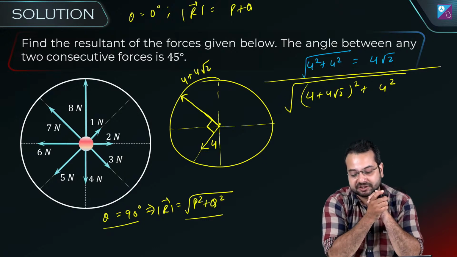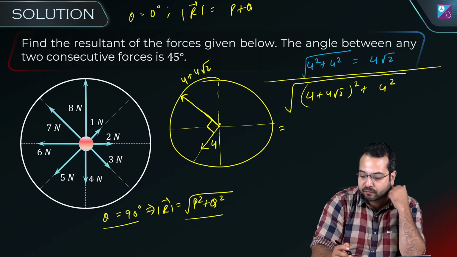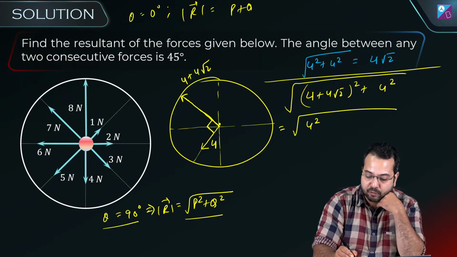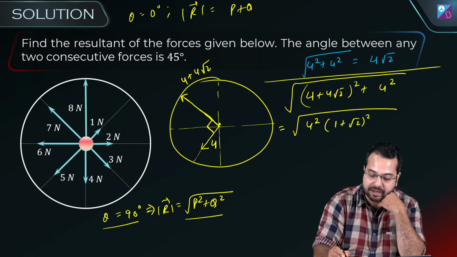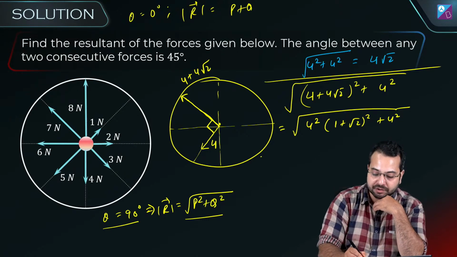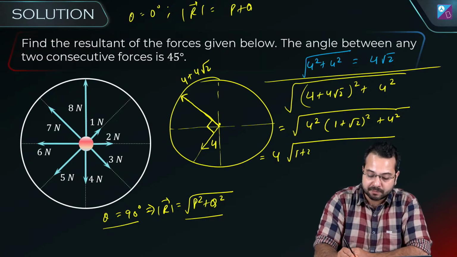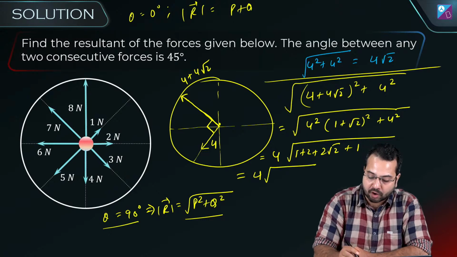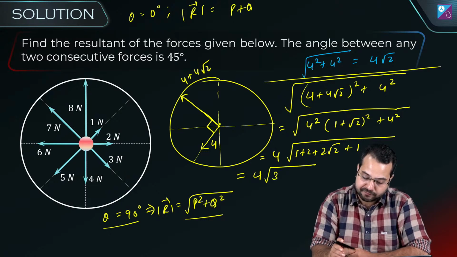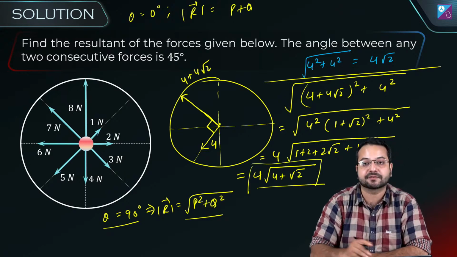Is this clear? Okay, it was not an easy question. Let's find the final answer. I can take out 4 square, so this is going to become 4 square times (1 plus root 2) square plus 4 square. And then 4 square I can take out of the under root. So this is going to be 4 times the square root of... 1 plus root 2 square is going to be 1 plus 2 root 2 plus 2, and then we have a 1 over here. So finally the result is going to be 4 into the square root of 4 plus root 2. This is going to be the final answer.